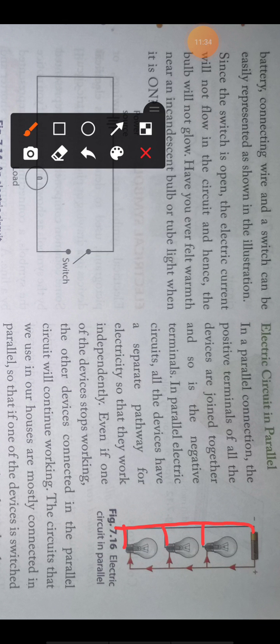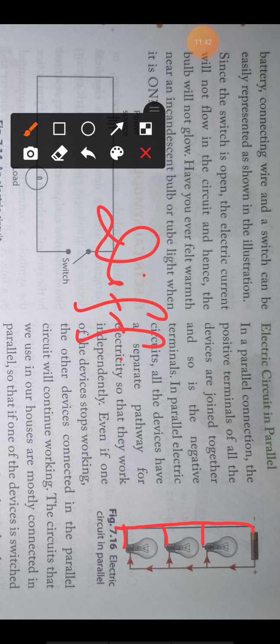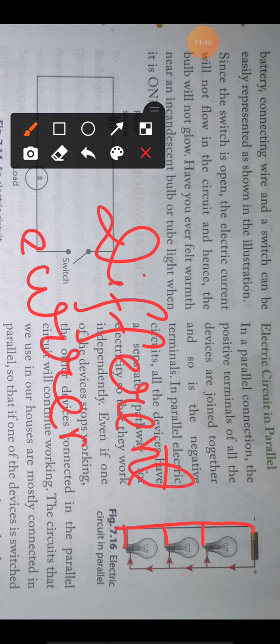Remember that in parallel connection, different current flows across the bulbs. And if one bulb is fused, then the other bulbs will still glow.